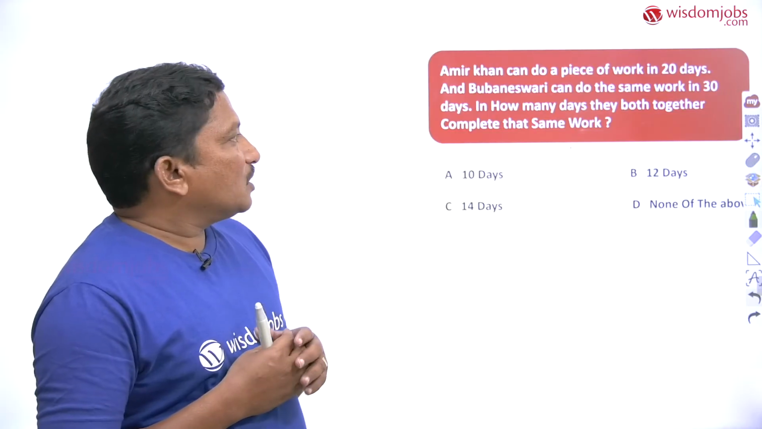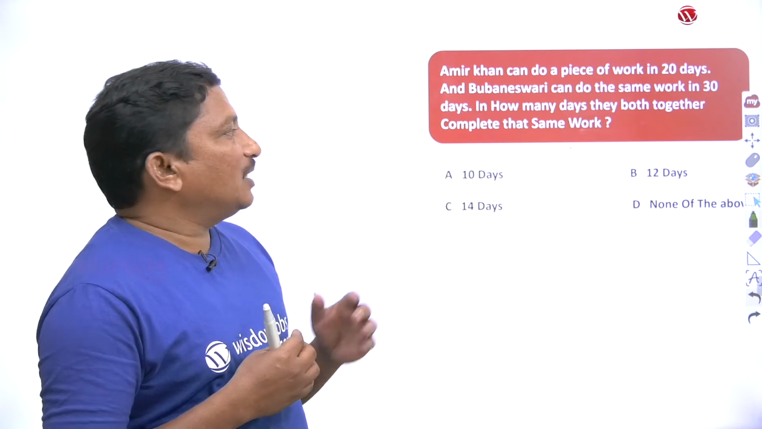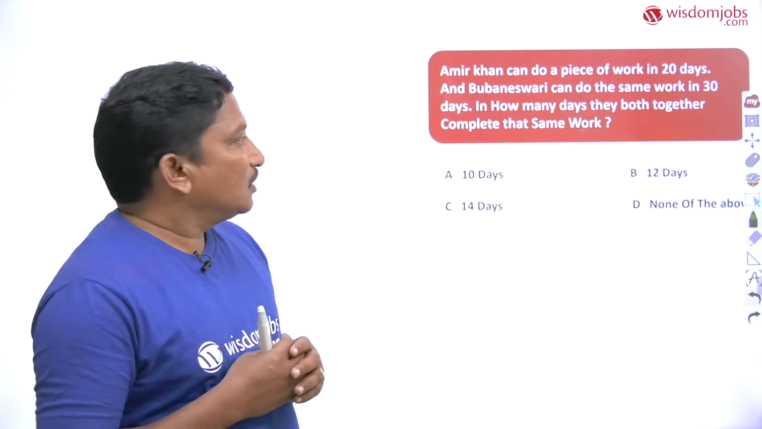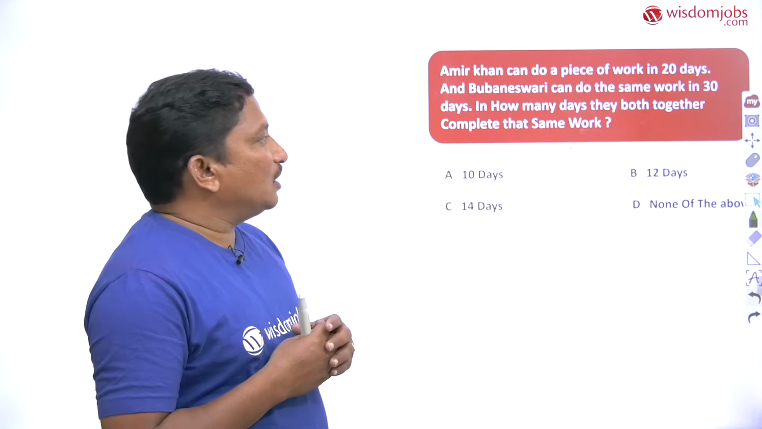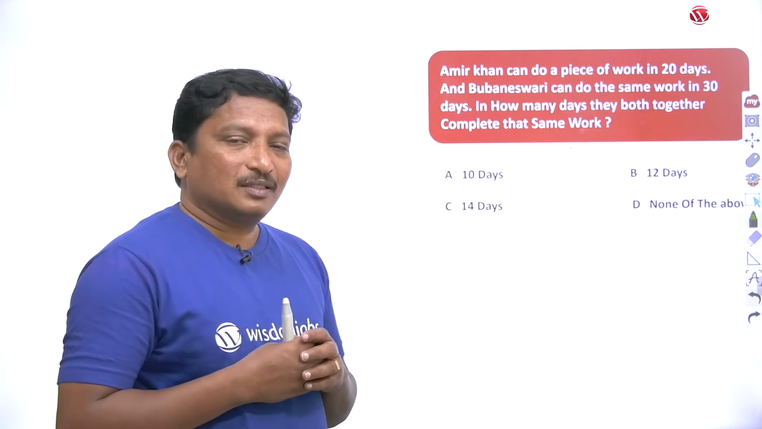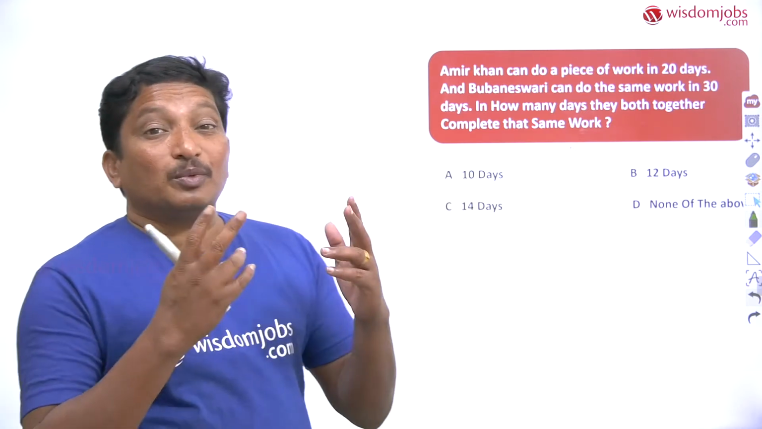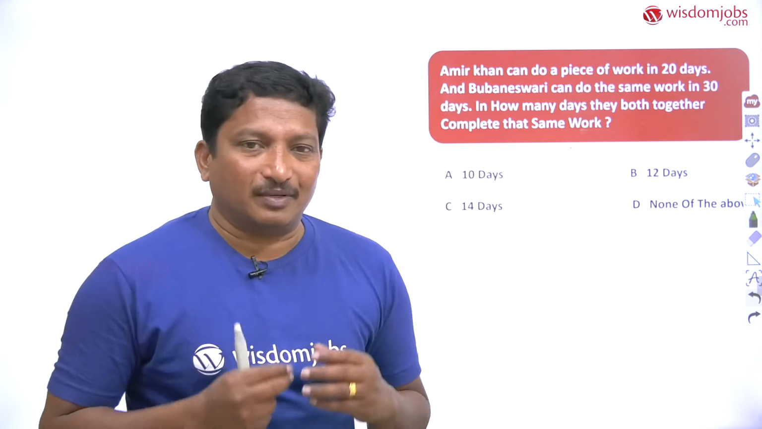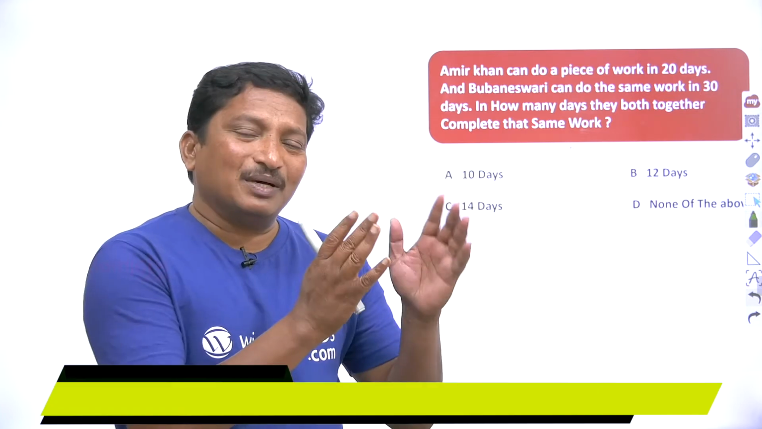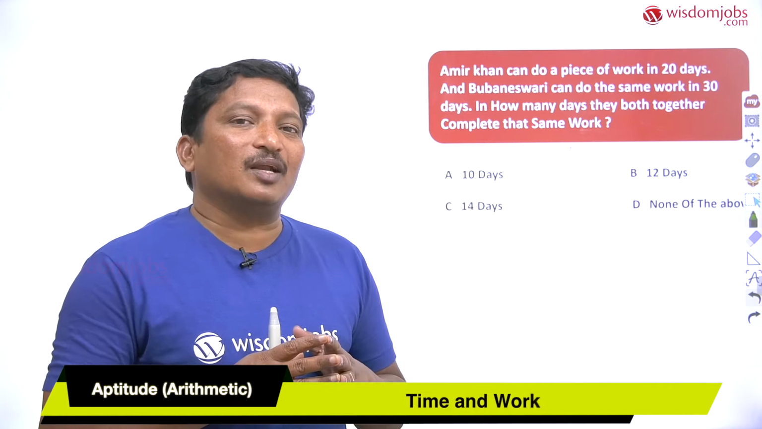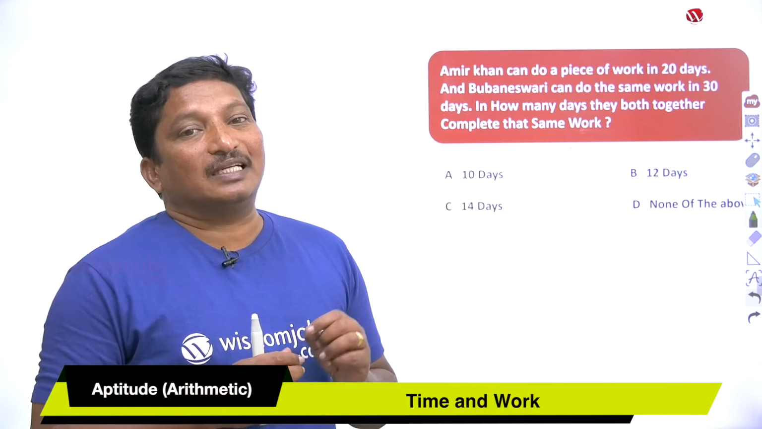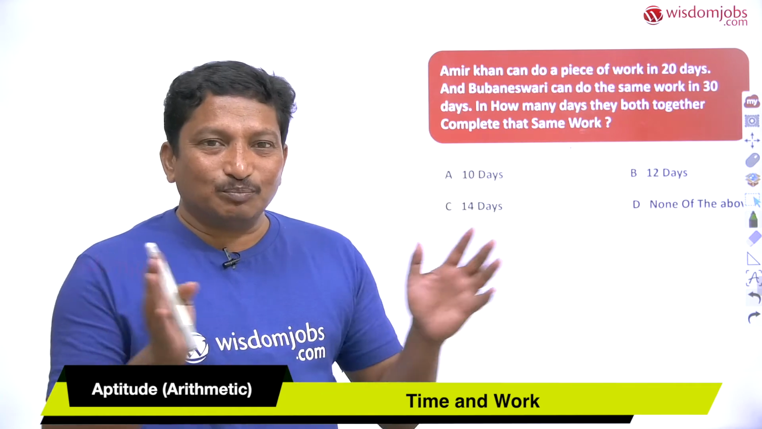Let's move on to the topic, dear students. Amir Khan can do a piece of work in 20 days and Bhubaneswari can do the same work in 30 days. In how many days will they both together complete the same work? Dear students, in this question two numerical values are given, for two different persons, and each one's capability is given.